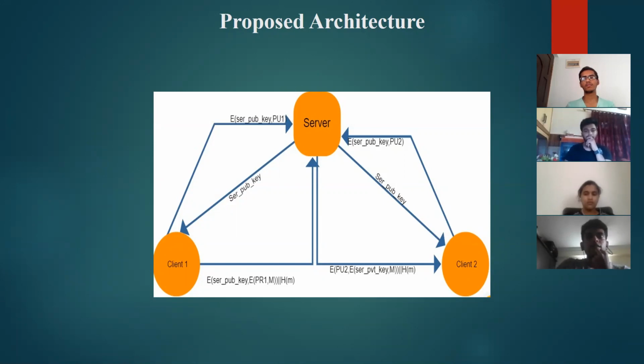Along with this, we are using the SHA-512 algorithm for more security and to make sure that the message is not corrupted. This is basically a hashing algorithm.